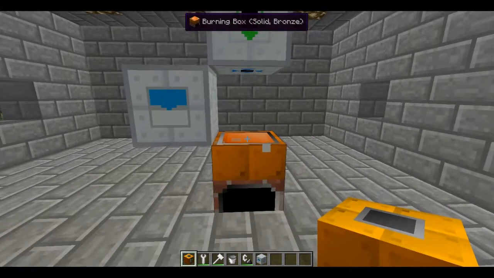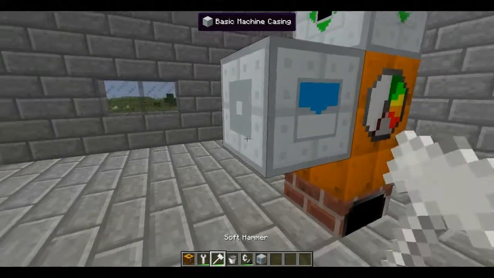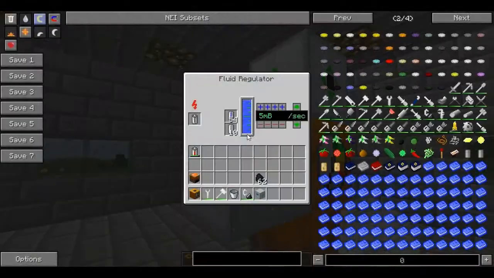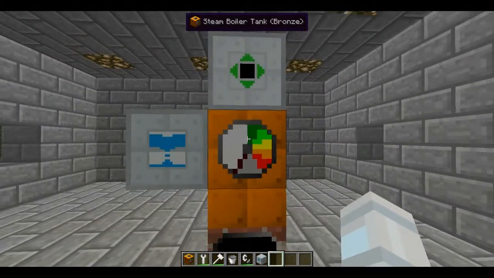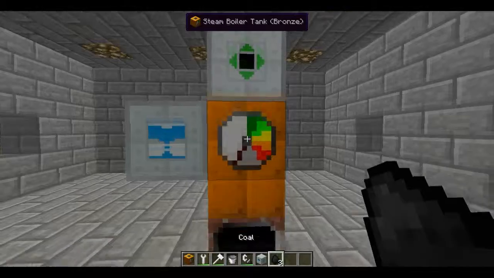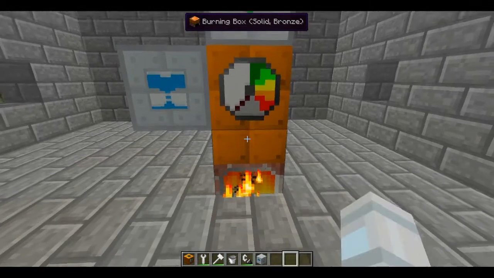So let's break this one and place this one here real quick. Arrange it the correct way, and it is going. It is injecting water inside this boiler. So let's place more coal here and it should work.